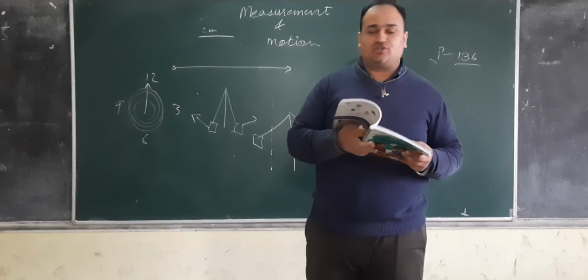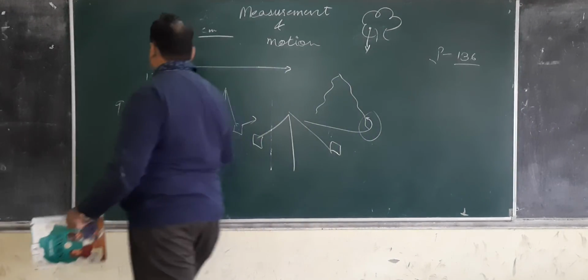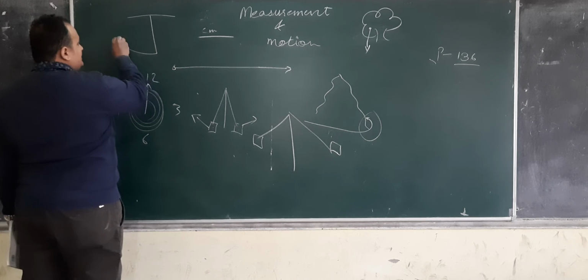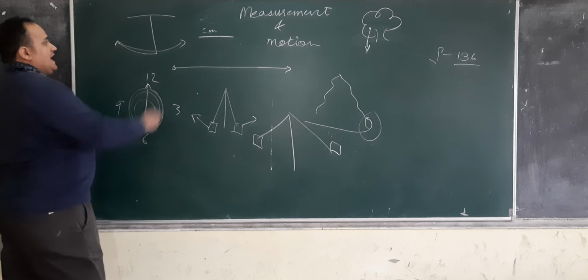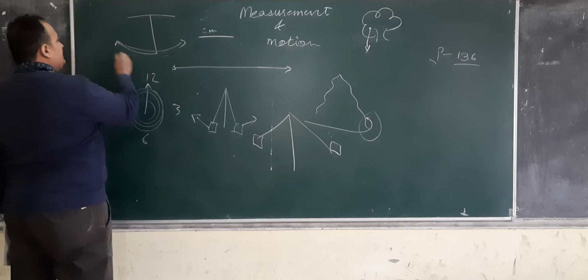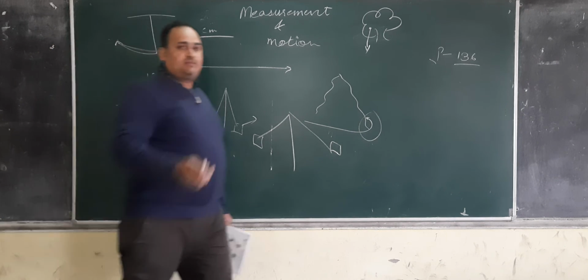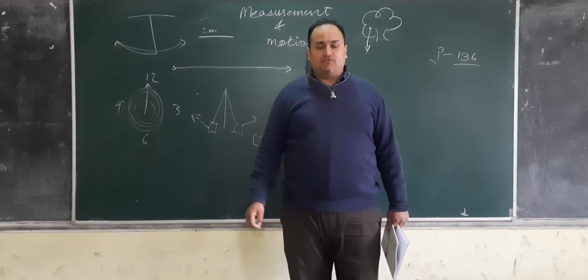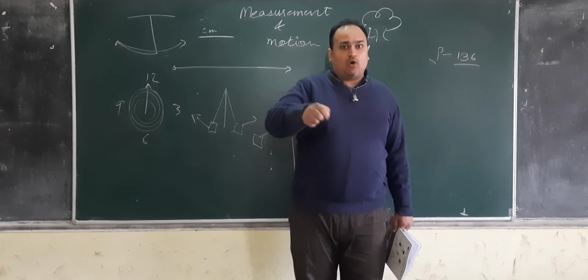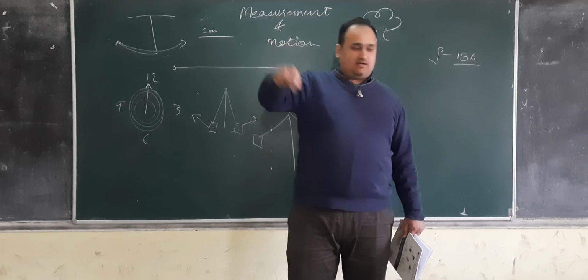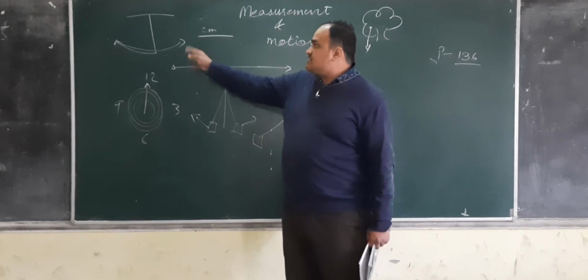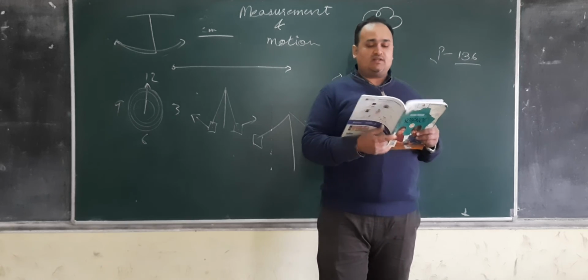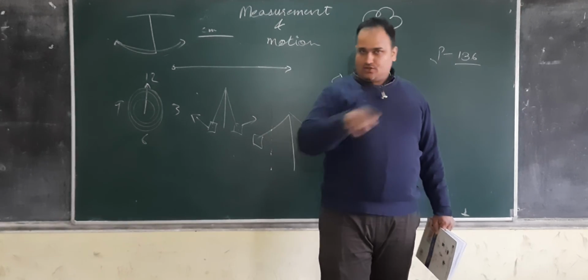Next is oscillatory motion. Oscillatory motion is like those jhulas which you hang on tree branches. They go like this: they have a peak point, then they come to the middle point, and then again they have a peak point. Or a pendulum: if you tie a ball with a rope and leave it so that it moves, the same thing will happen. Such motions, which show oscillations, are called oscillatory motions.